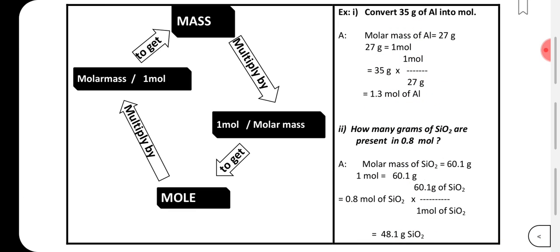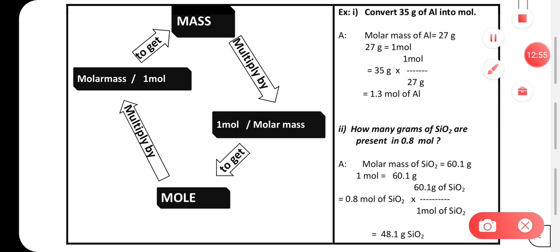Now in the next question, how many grams of SiO2 are present in 0.8 mole? Here they are asking you how many grams, so mass is being asked. What you have to do is calculate the molar mass of SiO2, which comes to 60.1. Now 1 mole is equal to 60.1 gram.